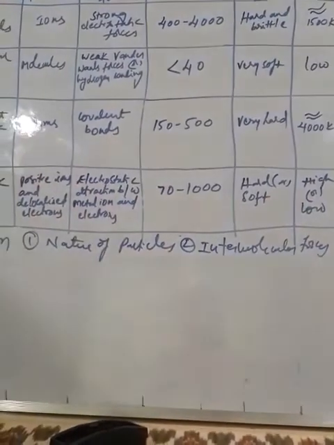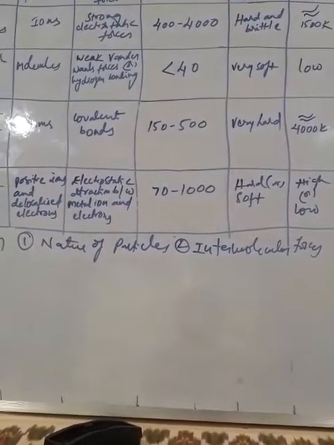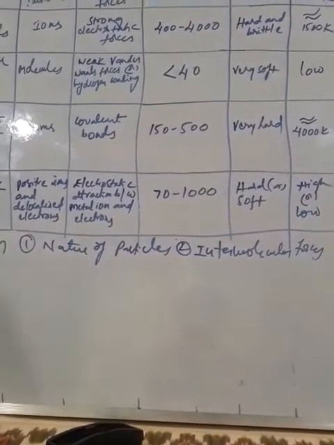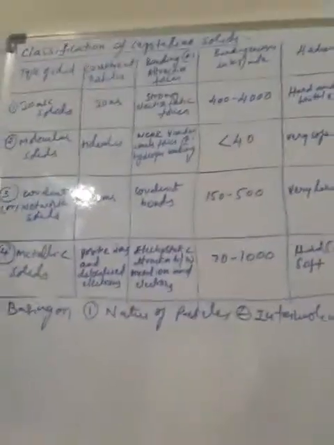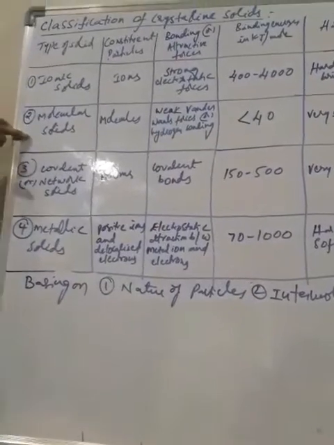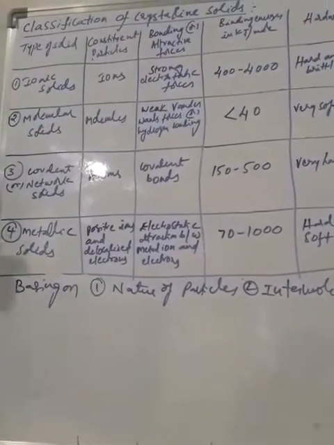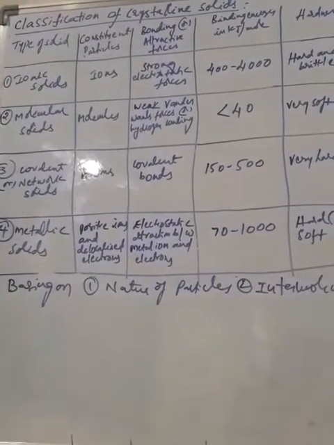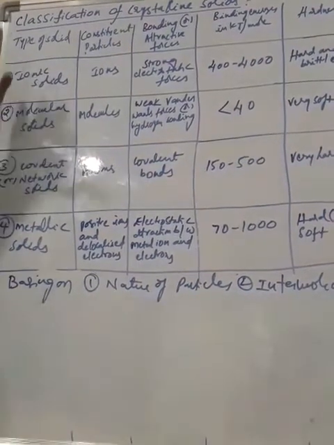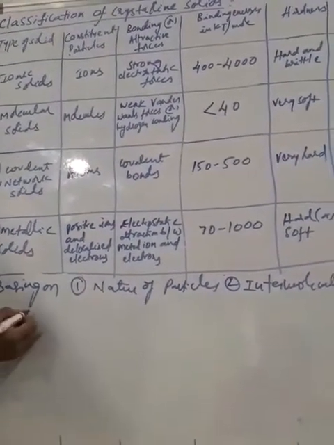Based upon the nature of the particles and intermolecular forces, all the solids are of four types: ionic solids, molecular solids, covalent solids or network solids, and metallic solids. Okay. So four types of crystalline solids.